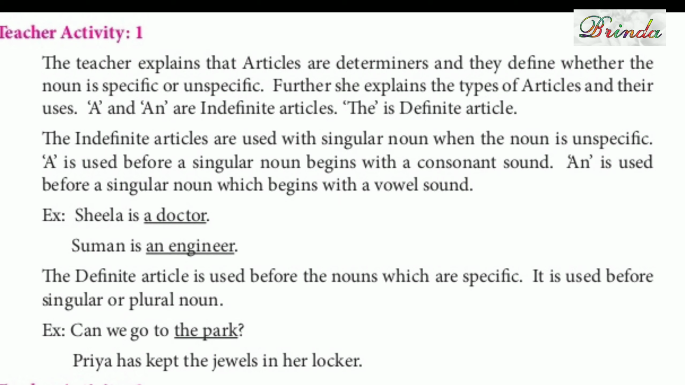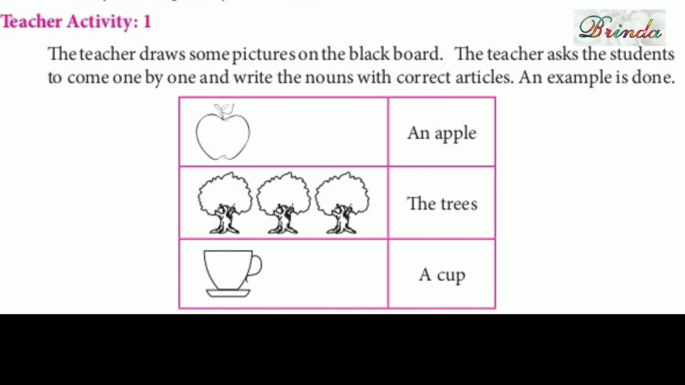The definite article is used before nouns which are specific. It is used before singular or plural nouns. The we can use for singular also, plural also. For example, can we go to the park? Here a park is not needed. Can we go to the park? Priya has kept the jewels in her locker. Fine children? Okay.